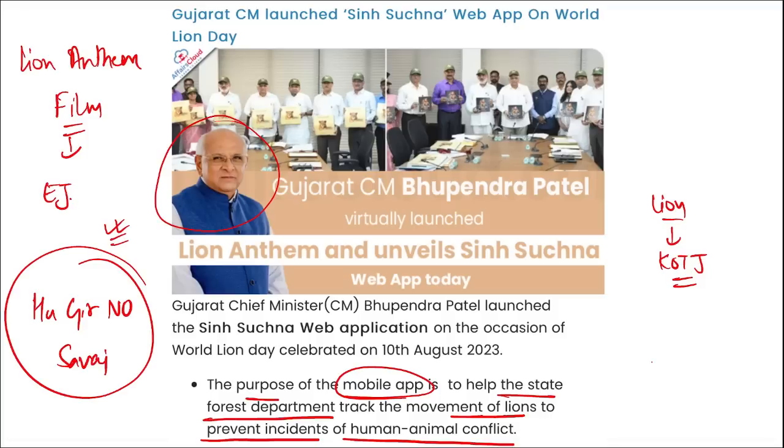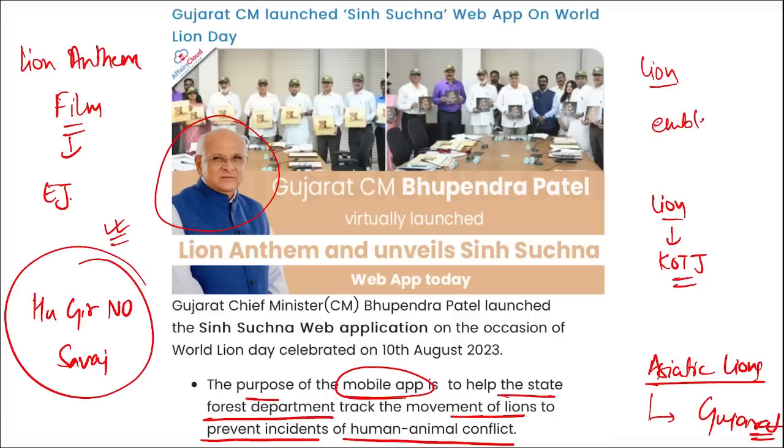Then a question can be asked like, where do we find Asiatic lions? They are found in Gujarat. Apart from this, remember, the lion is the emblem for the Make in India initiative, and it was chosen in 2014. This line is important. Which animal has been chosen as the emblem for the Make in India initiative? It was your lion.